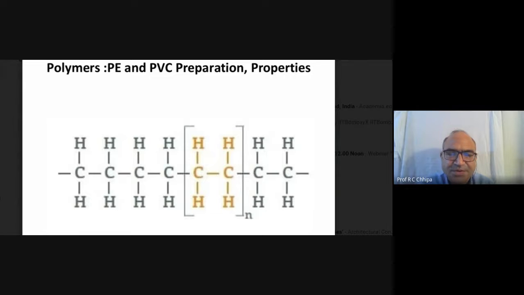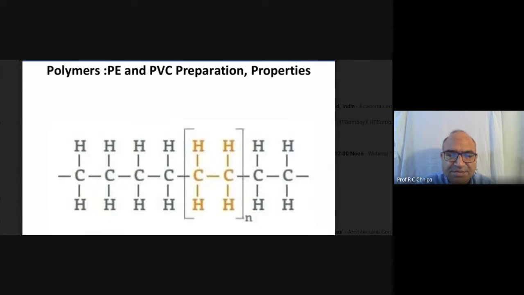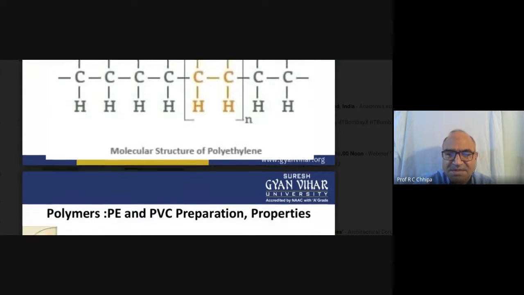So the polymerization process occurs, and the molecular weight is high. Polymers are also called high polymers because their molecular weight is high. That's why they are the high polymers.